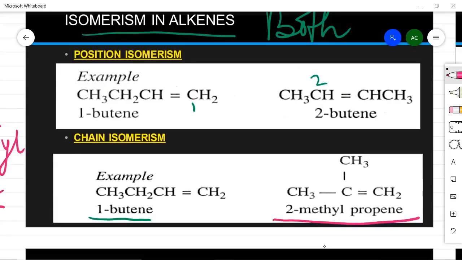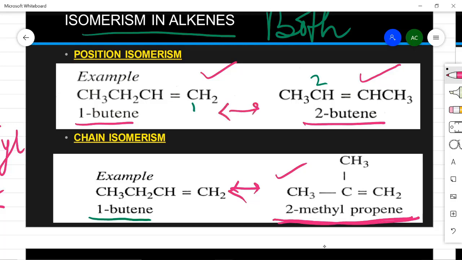So you can see here we have got 3 isomers of butene: 1-butene, 2-butene and methylpropene. One difference is based on position, and in the third one the difference is based on the chain. So there is chain isomerism between this and this, and position isomerism between these two.